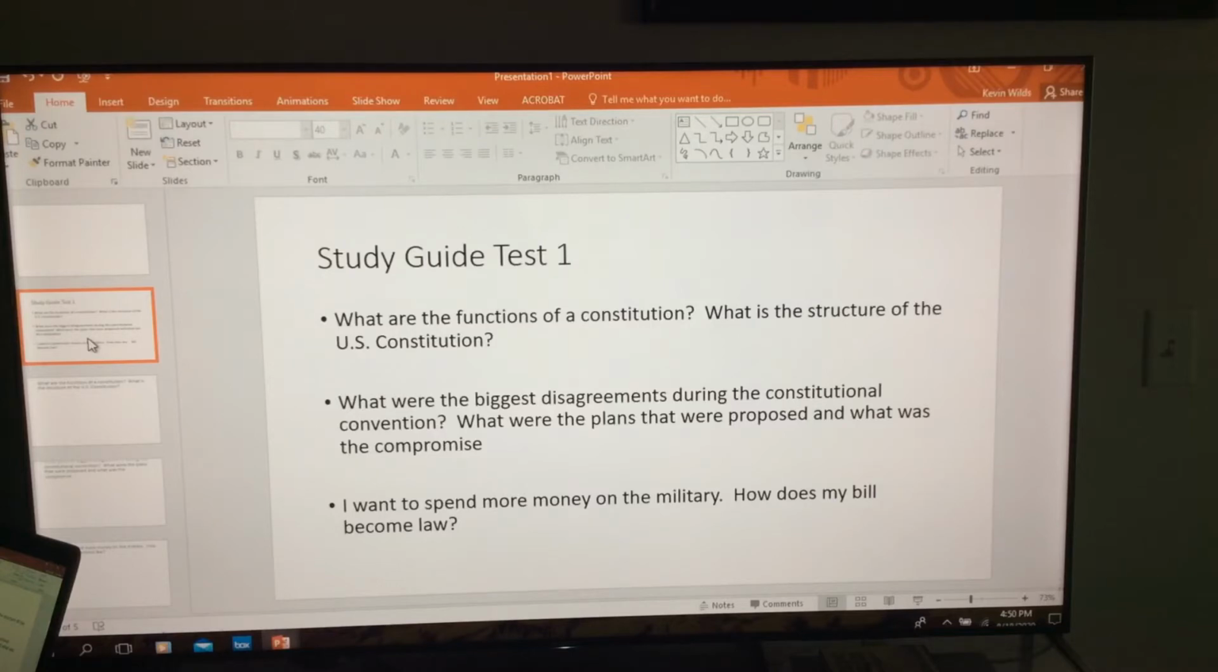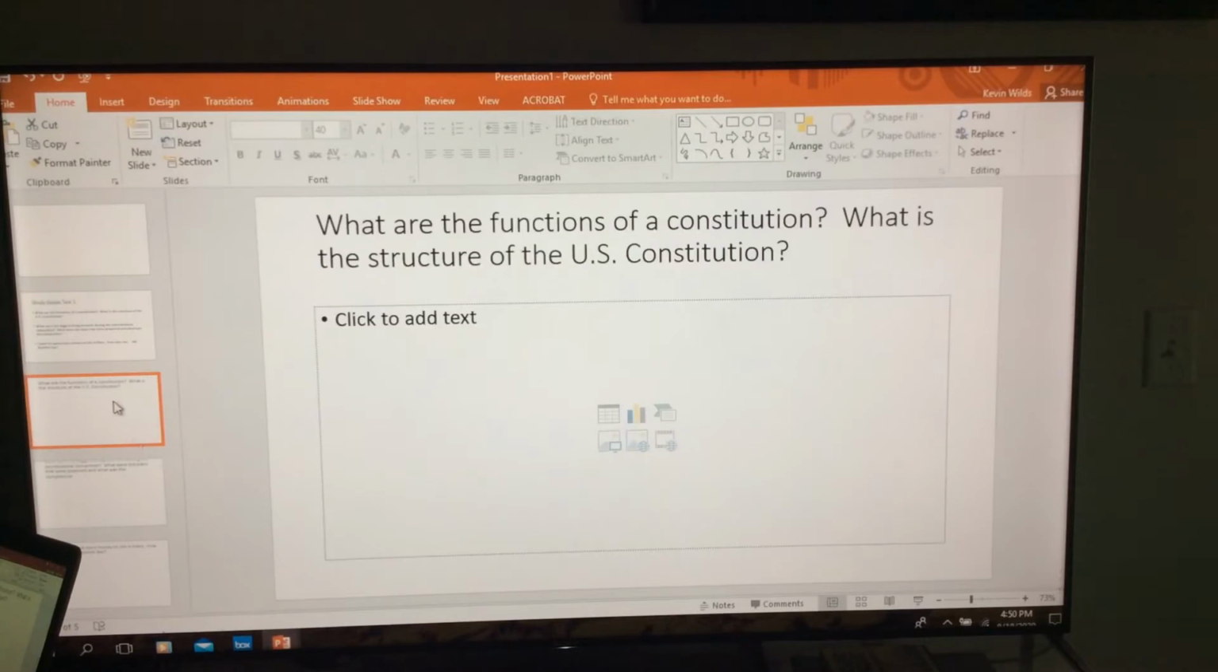So the questions are: what are the functions of the Constitution, and what is the structure of the U.S. Constitution? Second essay question: what were the biggest disagreements during the Constitutional Convention? What were the plans that were proposed, and what was the compromise? And lastly, I want to spend more money on the military. How does my bill become law? All right, so let's go over each of these on other slides.